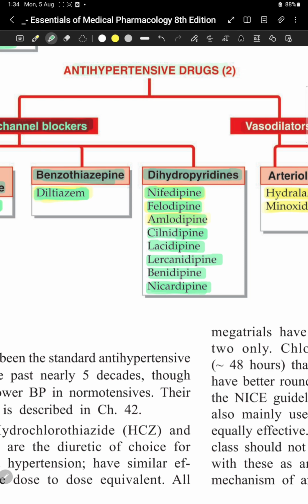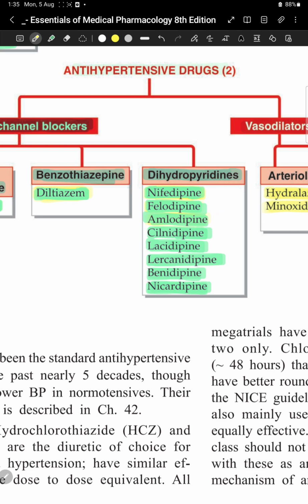Dihydropyridines end with the word dipine, like nifedipine, amlodipine, felodipine, clinidipine, lacidipine, lercanidipine, benidipine, and nicardipine.